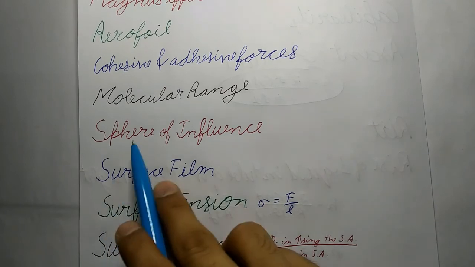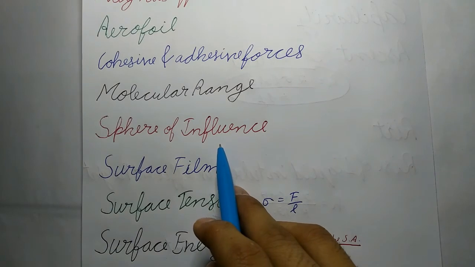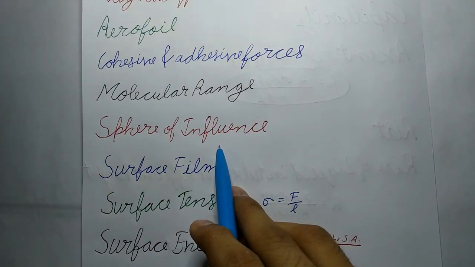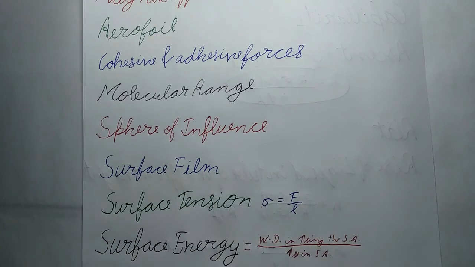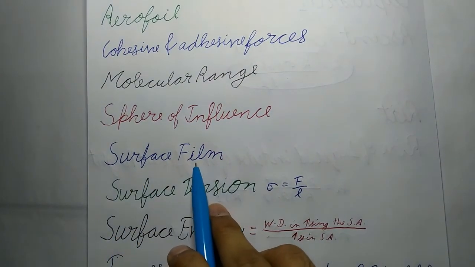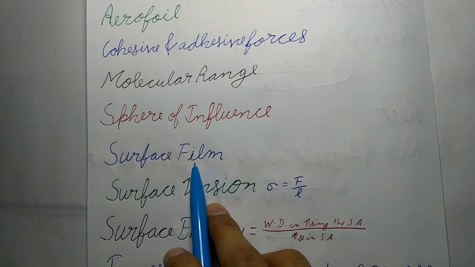Now, next is sphere of influence. It is a sphere drawn with molecule as center and molecular range as radius. Next is surface film. A thin film of liquid near its surface and having thickness equal to the molecular range for that liquid is called surface film. The molecules present in the surface film possess additional potential energy.